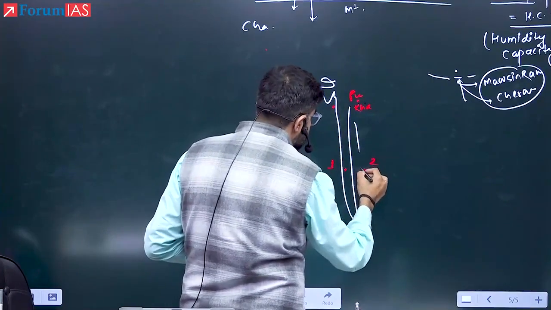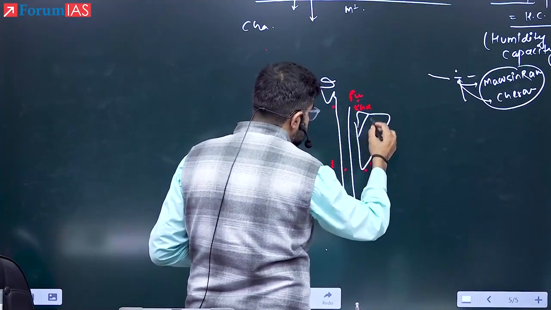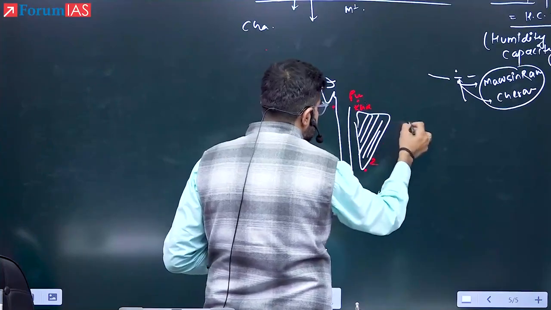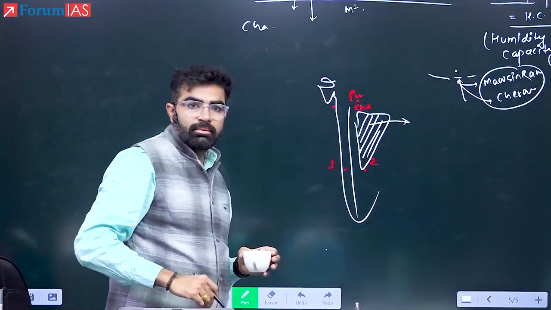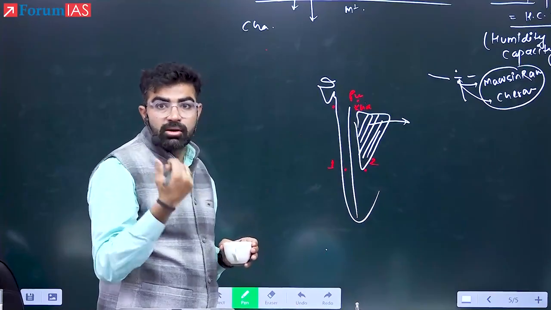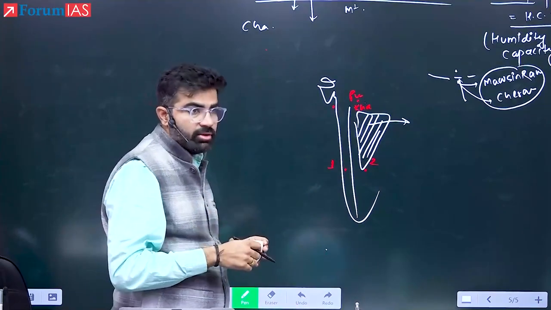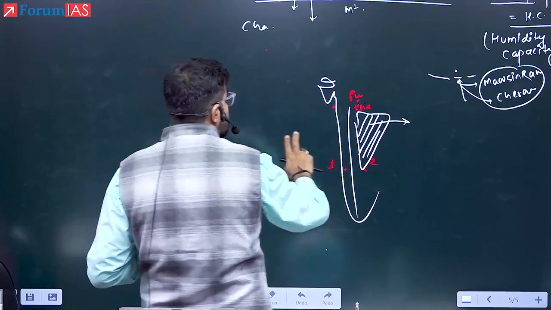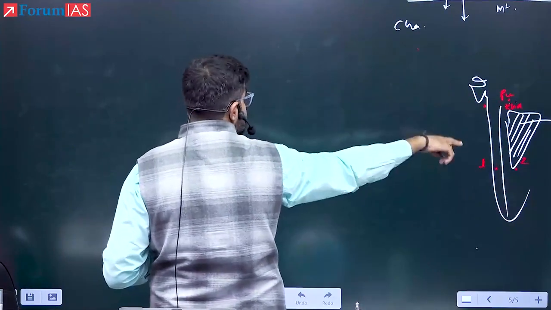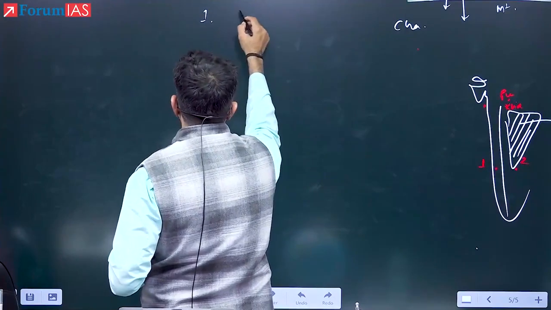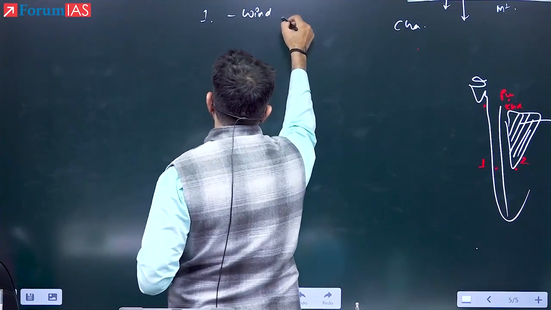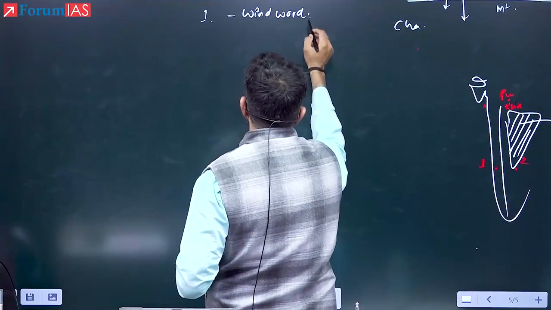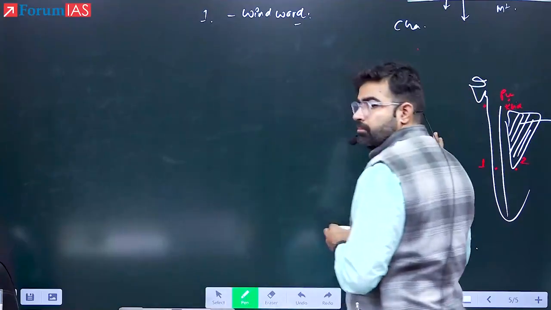Can you see here in case of India, this is the Vidarbha region. This is also infamous for farmer suicides. Because of what? Because this is also an arid area. There is not much rainfall in this region. So this is the orographic rainfall we are talking about. Now some more characteristics. What is the first point? The windward side will receive more rainfall. These examples are important, so be careful.